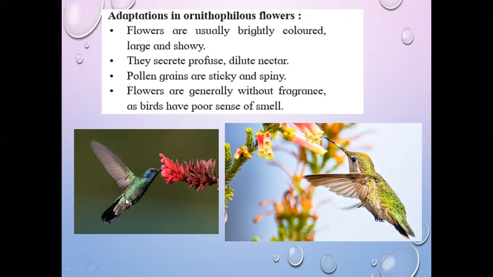Just like that, they secrete profuse and dilute nectar. You can remember that in water pollinated plants there is no production of nectar because there is no need, but here these flowers secrete profuse and dilute nectar.